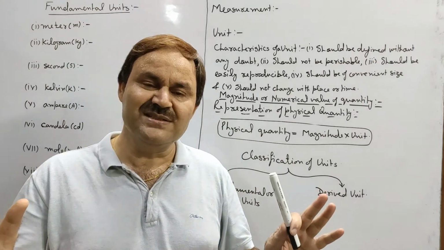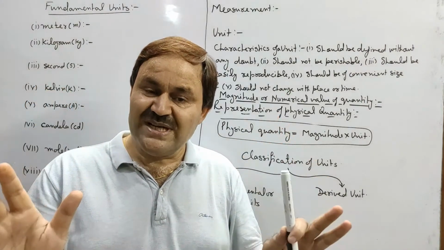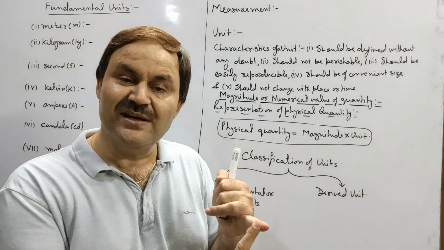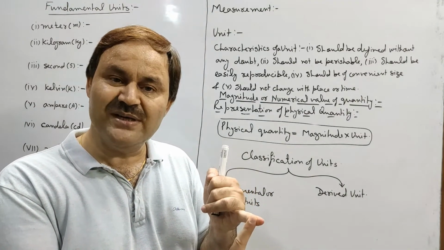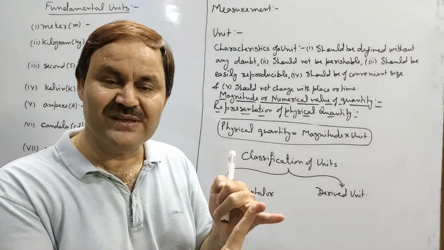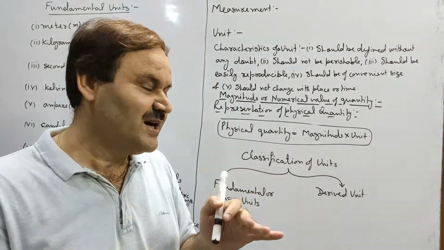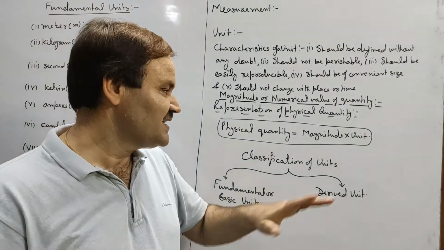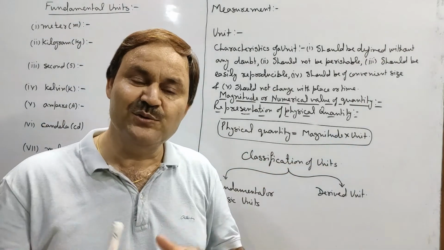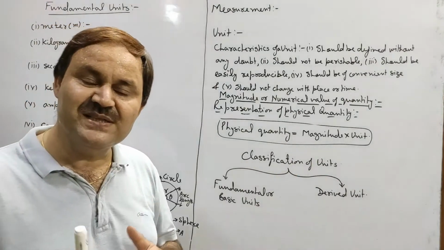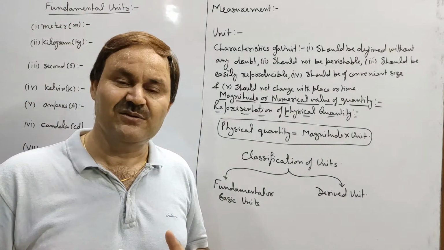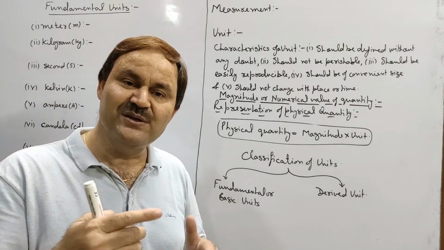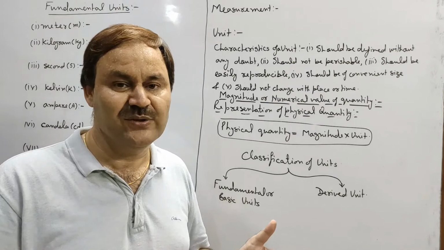It means always to represent a physical quantity, we will be requiring two things. One, numerical value of the quantity. Second, unit of the quantity. And hence, a physical quantity will always be represented as the product of its magnitude with its unit. It is the representation of physical quantity. Every physical quantity will be represented as the product of magnitude of quantity with its unit.